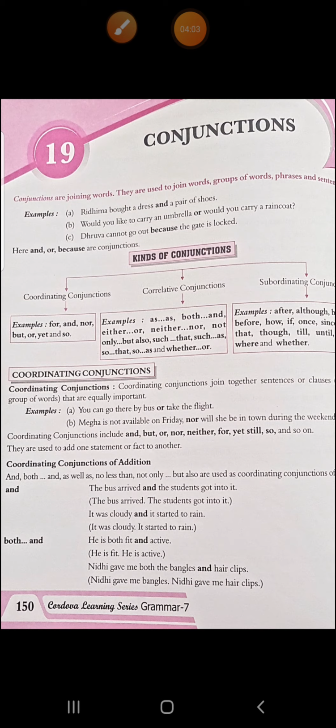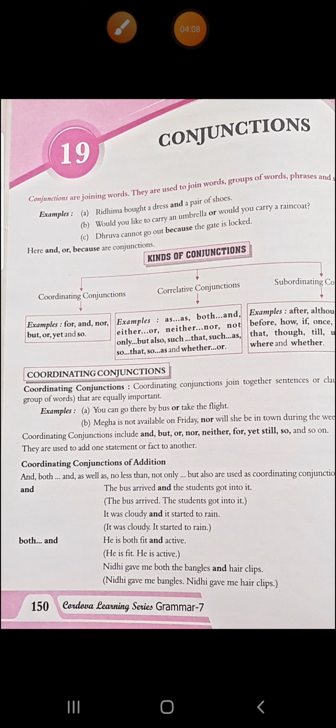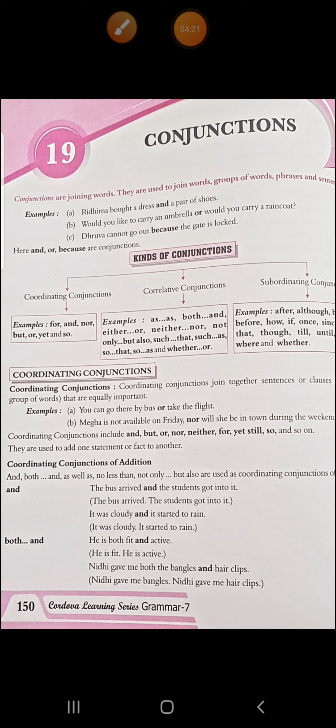Then again, it was cloudy and it started to rain. See again this bracket, it was cloudy, it started to rain. So we have used and to remove this full stop, and we have conjoined the two parts of the sentence. Then both and: he is both fit and active. He is fit, he is active. So in place of writing this, we can write he is both fit and active.